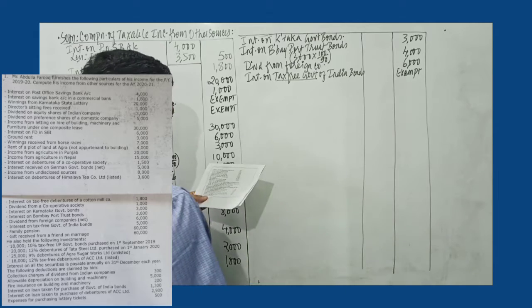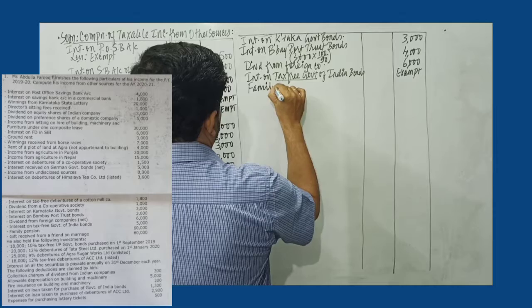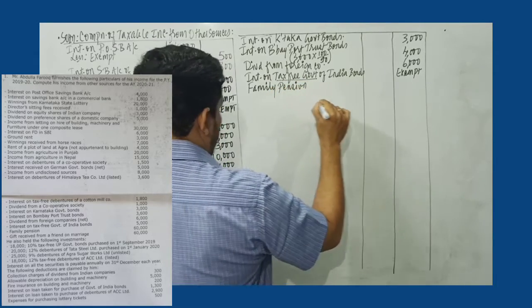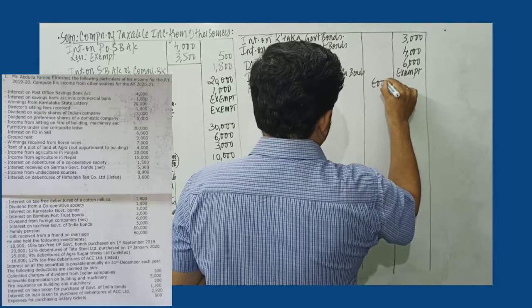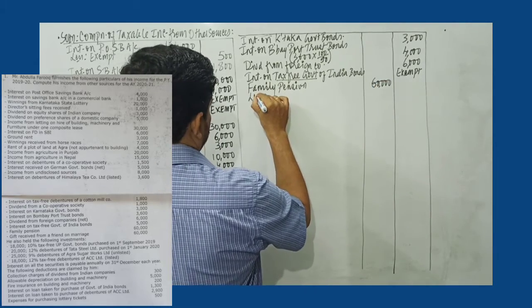Next we have family pension. So family pension amount is given to us, that is 60,000. Rule is simple.